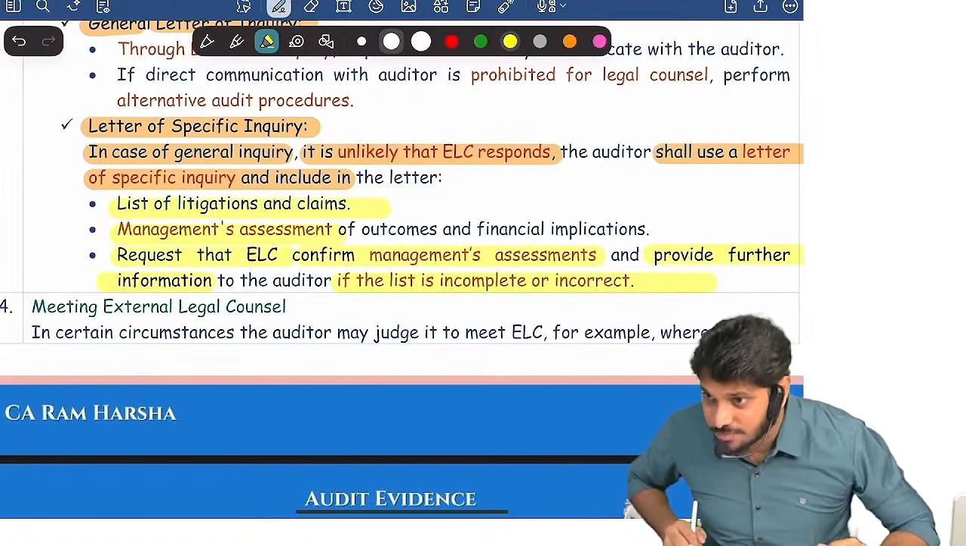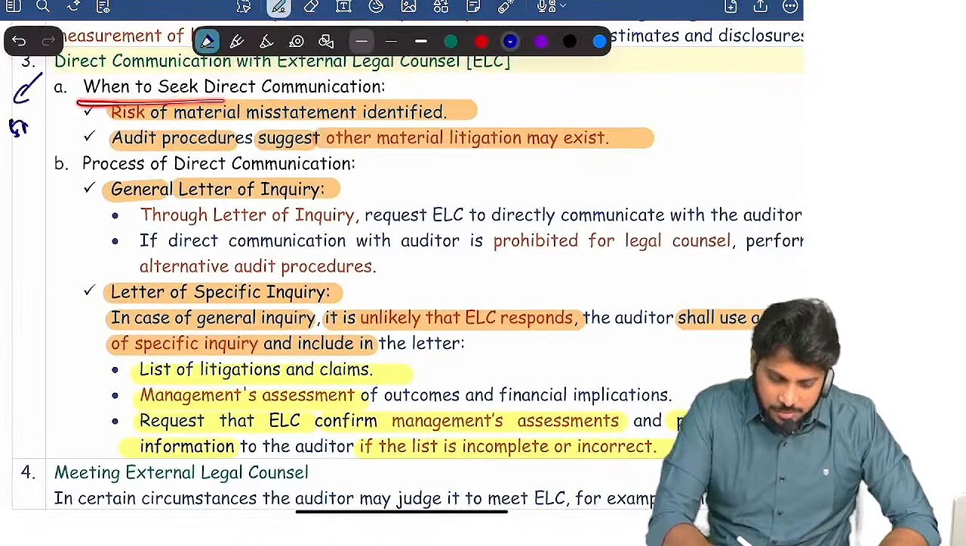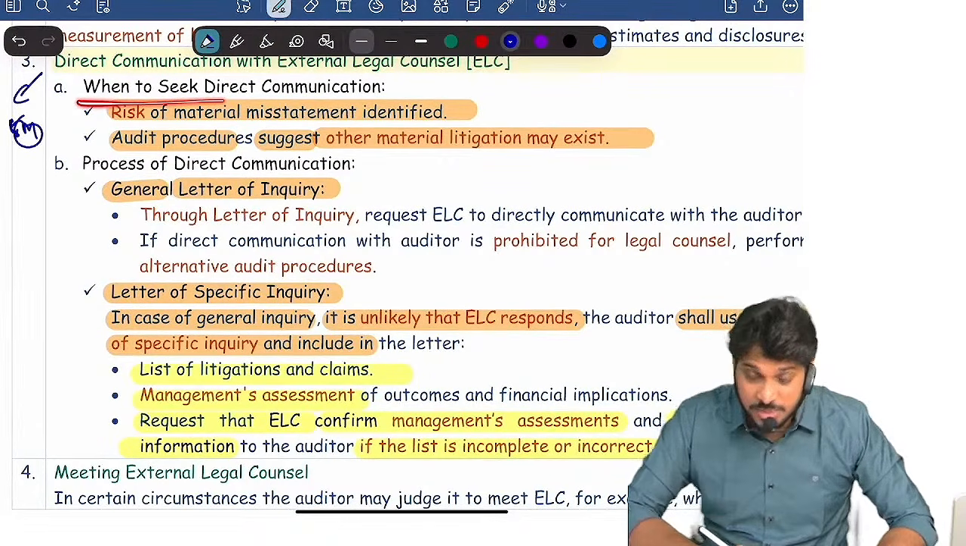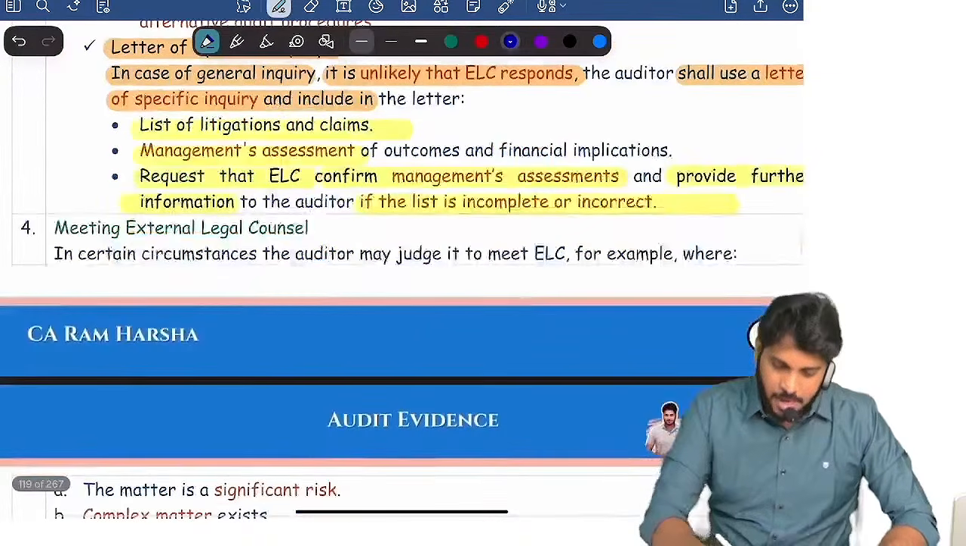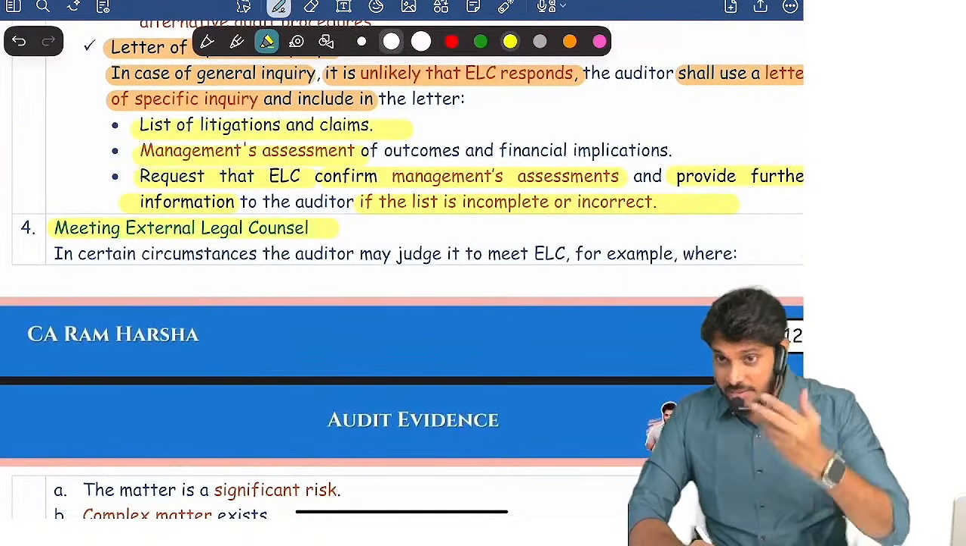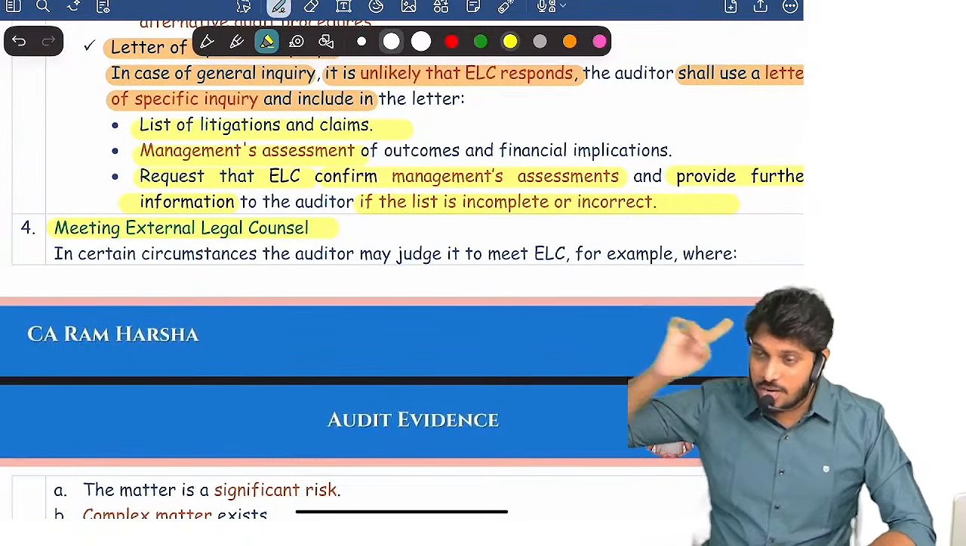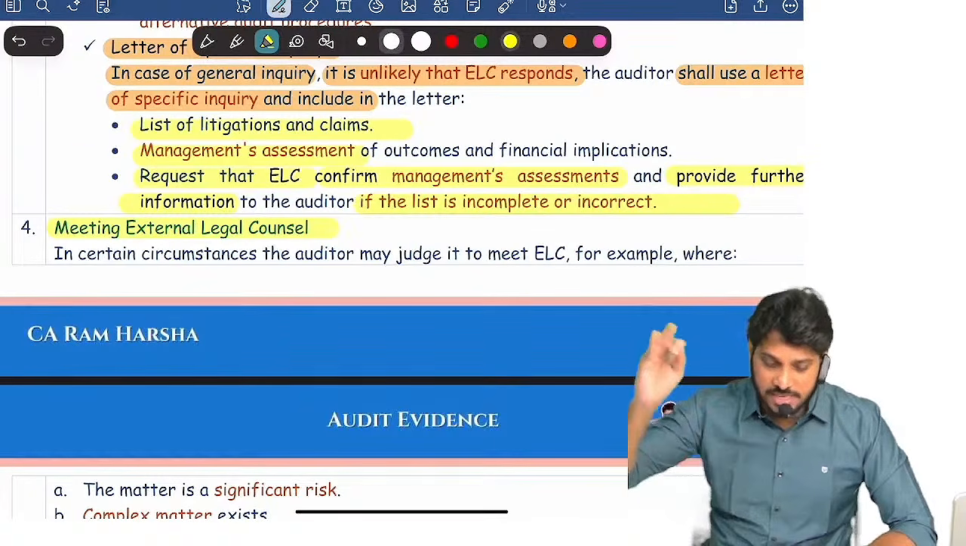Are you clear? Now this direct communication itself can be asked as a 5 marks question straight away. It was tested once. Next, there are some occasions where, forget about direct communication, we want to meet them. So under what circumstances will the auditor meet with external legal counsel?